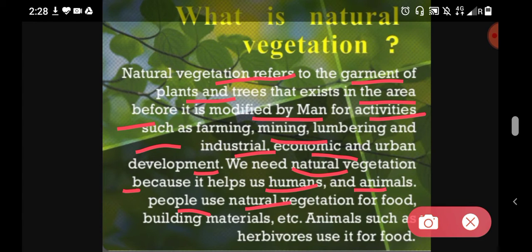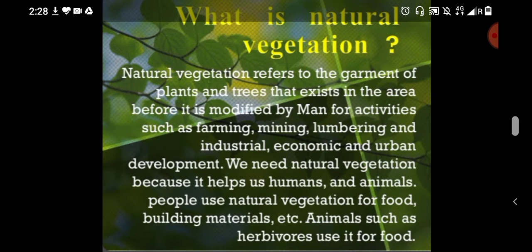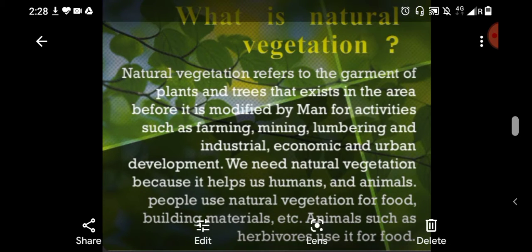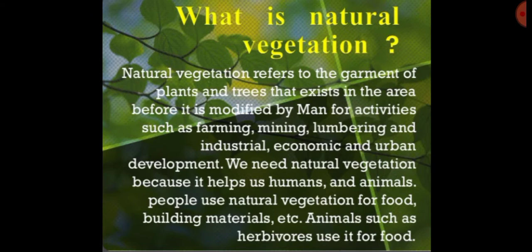People use natural vegetation for food, building material, etc. Animals such as herbivores use it for food. That's why you can understand that natural vegetation is very important for all of us. It is a source of food for human beings. It is a source of oxygen. So that's why we are learning this.